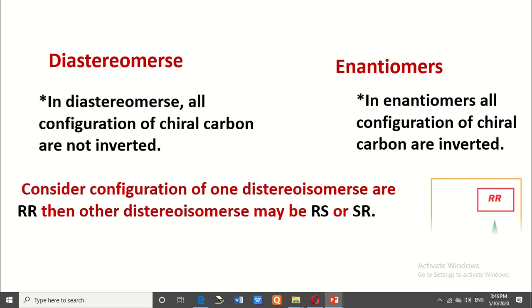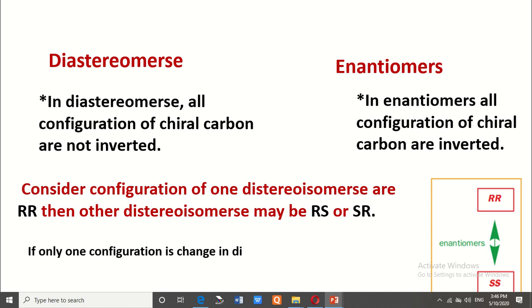Consider the configuration of one enantiomer is RR, then the configuration of the other enantiomer is SS. If only one configuration is changed in the diastereomers, then they are called epimers.